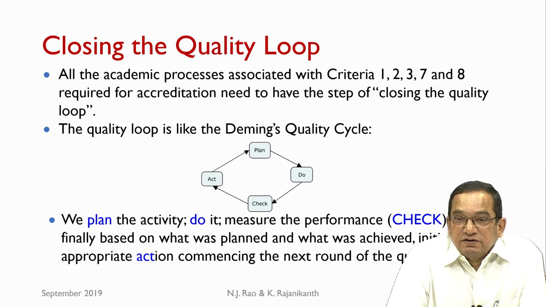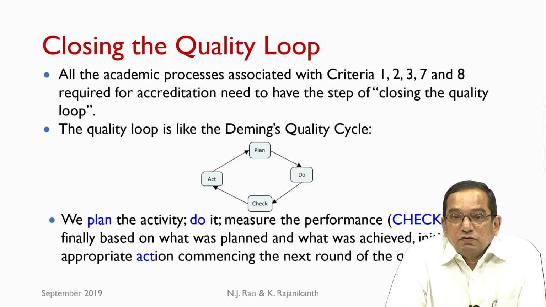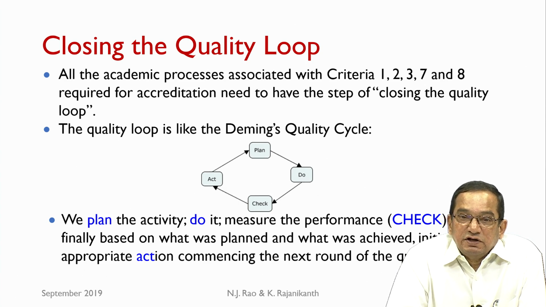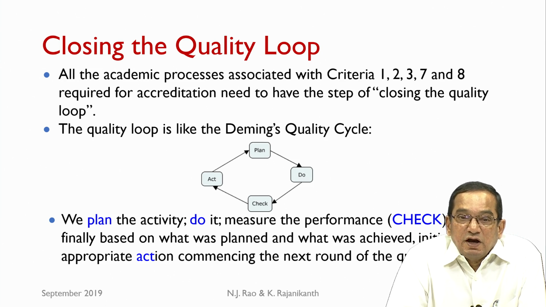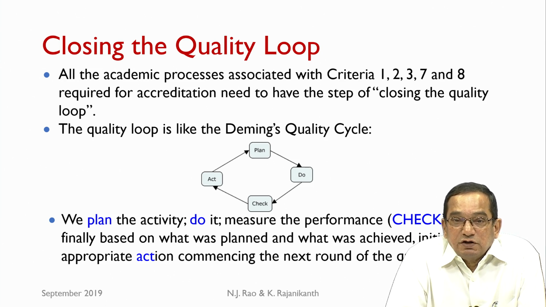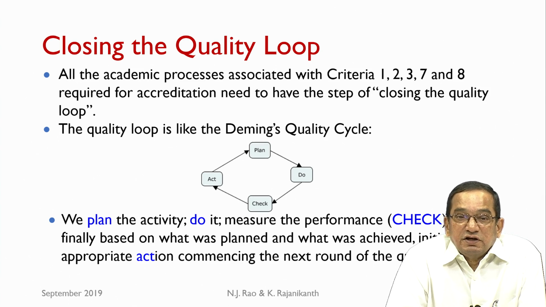First, we plan the activity, then we actually implement the activity, do the activity, then measure the performance, how the activity is taking place, check, which is essentially measuring the performance, and then finally, based on what was planned and what was achieved, initiate appropriate action commencing the next round of the quality cycle, that is act.